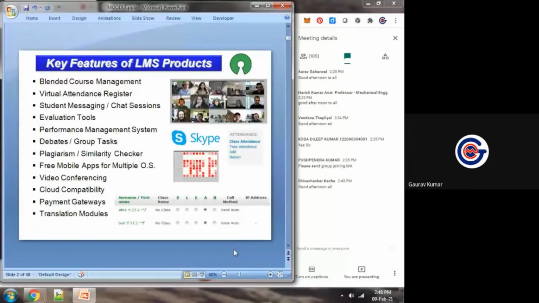If you need to work on chat, if you need to communicate with your students in synchronous way, like WhatsApp or Telegram, it is available in learning management systems. If we want to create different types of quiz, it is also available. So for quiz, there is no need to go for any other platform. Video conferencing is also available within LMS itself. And within that platform, within learning management system itself, we can record the session.